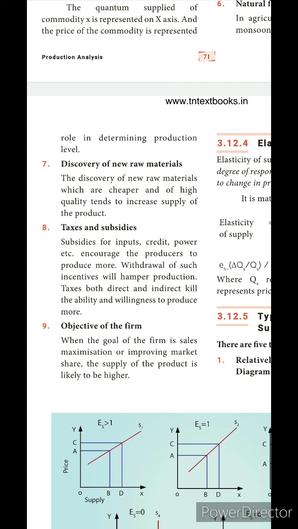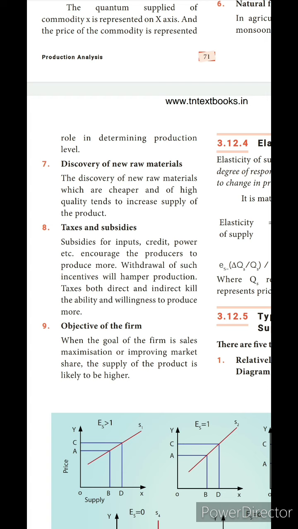No one is interested in paying more tax for their product to the government, so if more taxes are applied to their products, definitely they will reduce their production.